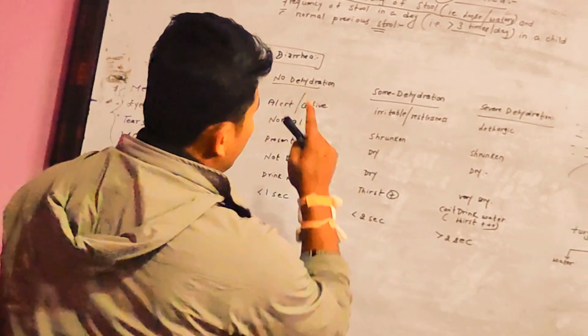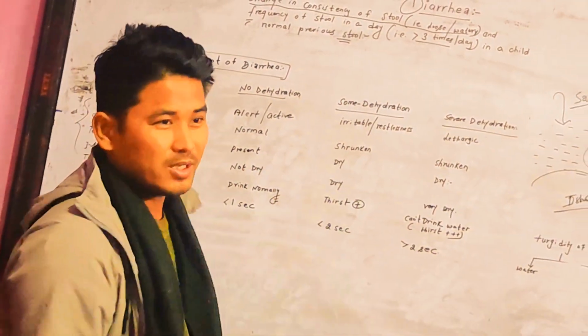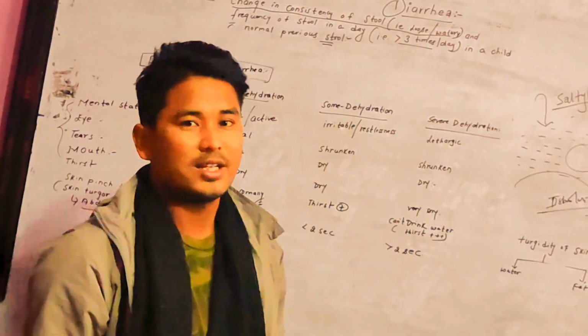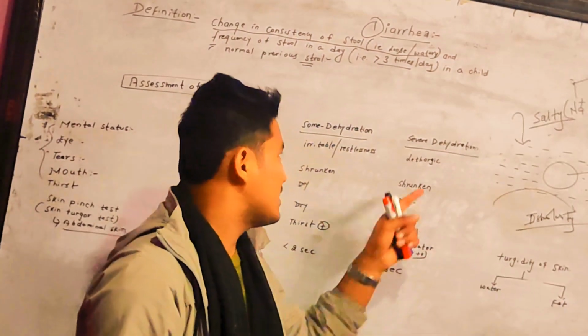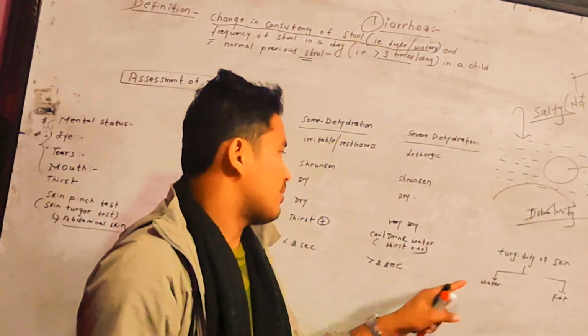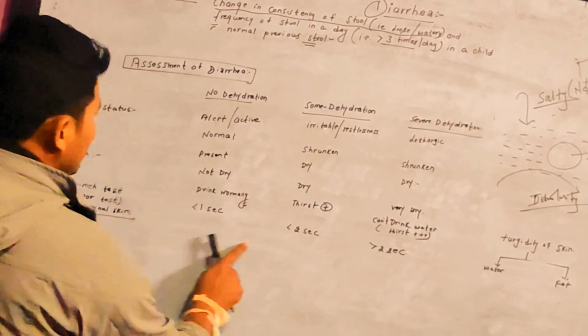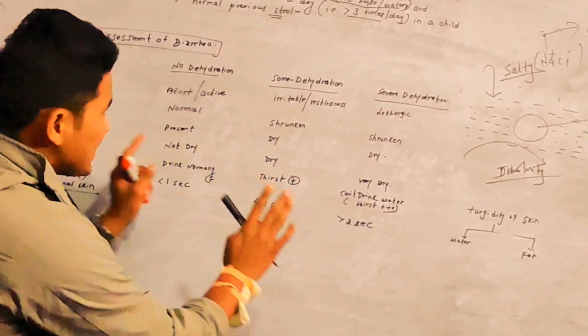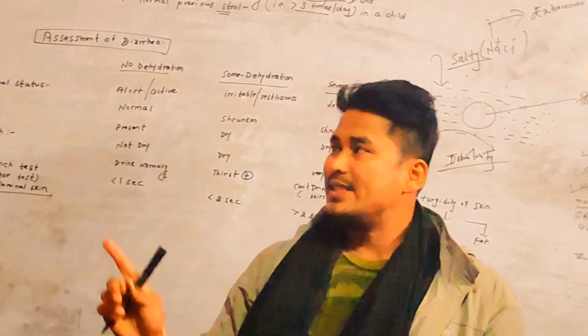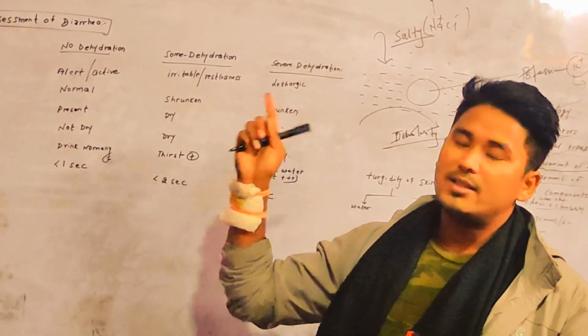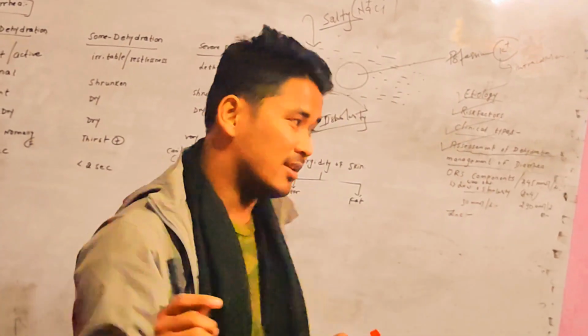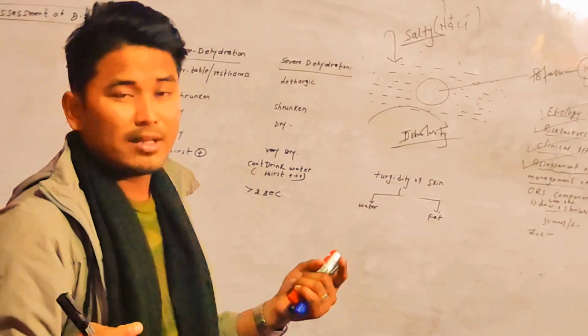The skin pinch test in case of no dehydration will take less than 1 second, in some dehydration less than 2 seconds. In case of severe dehydration, it will take more than 2 seconds because the water content is extremely low, as a result of which the turgor of the skin is not maintained, right? So these are the tests. On this basis, we will confirm whether the patient is in a state of no dehydration, some dehydration, or severe dehydration. On that very basis, we will be planning the management.